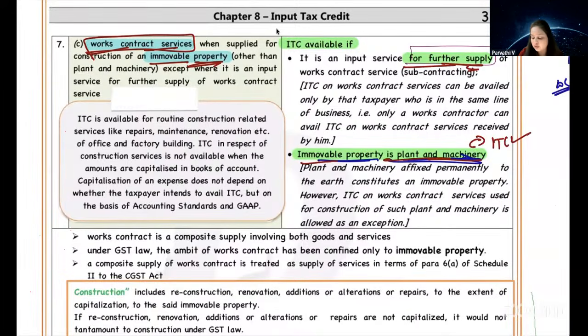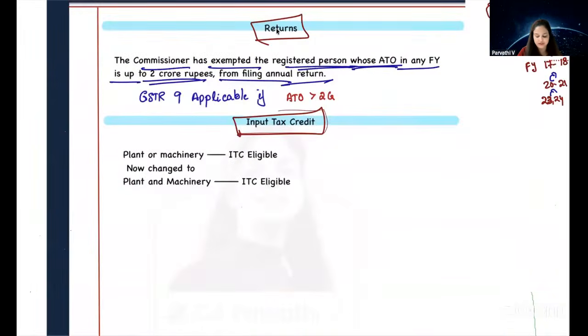Earlier, the wording used was plant or machinery. Now they have made it plant and machinery. From your exam point of view, it doesn't make much of a difference. From a legal point of view, when you come into practice, into the actual side of GST compliance, then there is a difference between plant or machinery and plant and machinery. But for your exam purposes, all you need to understand is that now it is plant and machinery and not plant or machinery.